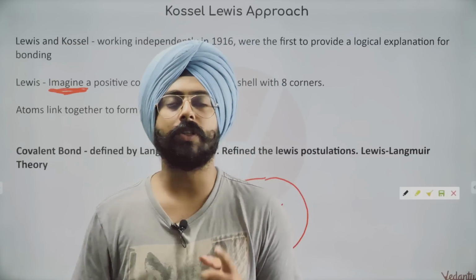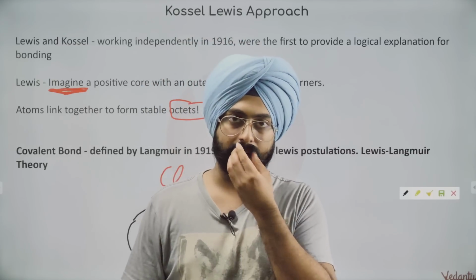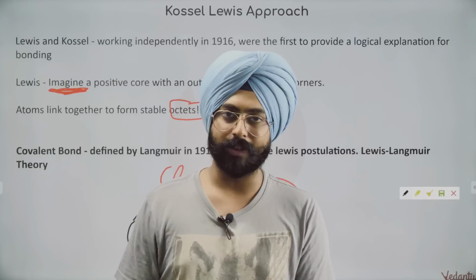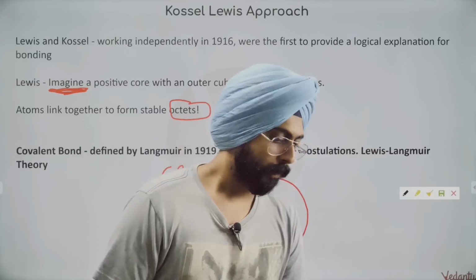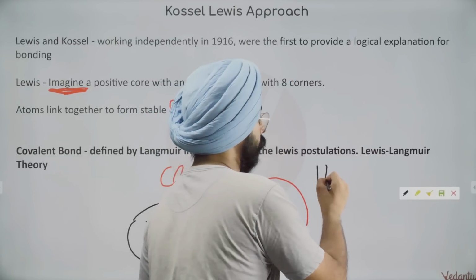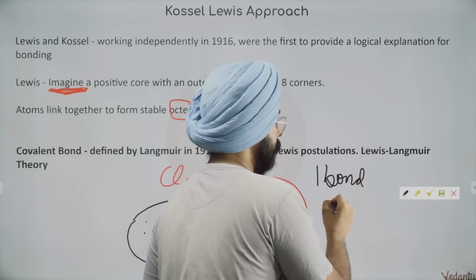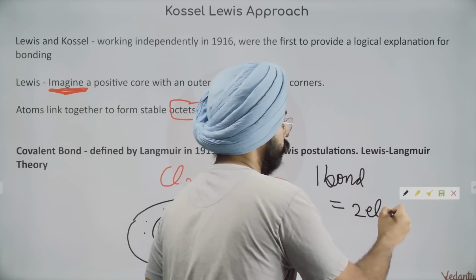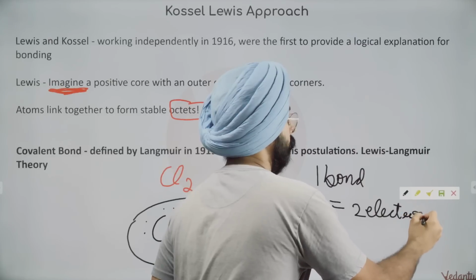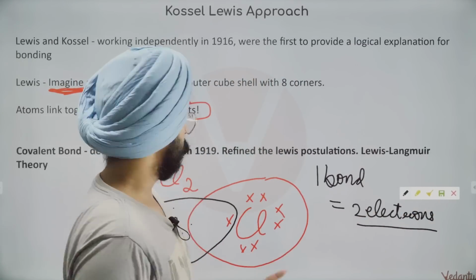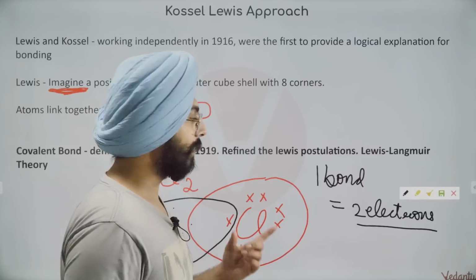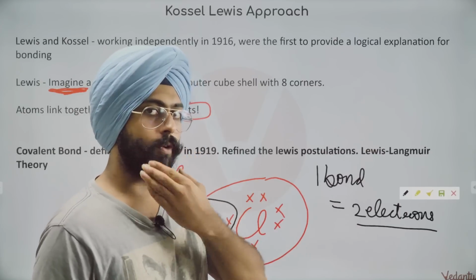This is the first thing that is very important in this chapter, which is very obvious, but time and again you will be reminded of this fact in chemistry: one bond is equal to 2 electrons. One bond is formed by 2 electrons. Whenever we have a covalent bond, it is formed by the sharing of 2 electrons.